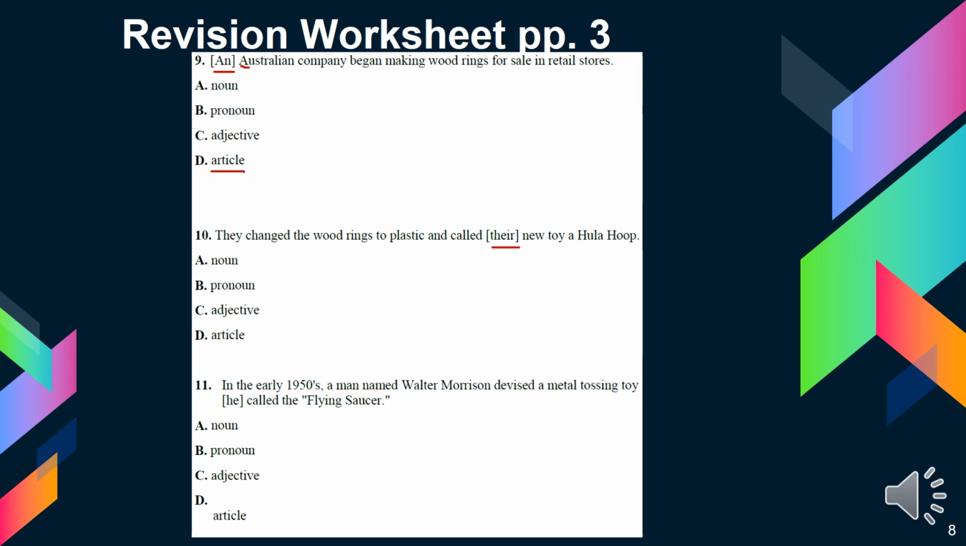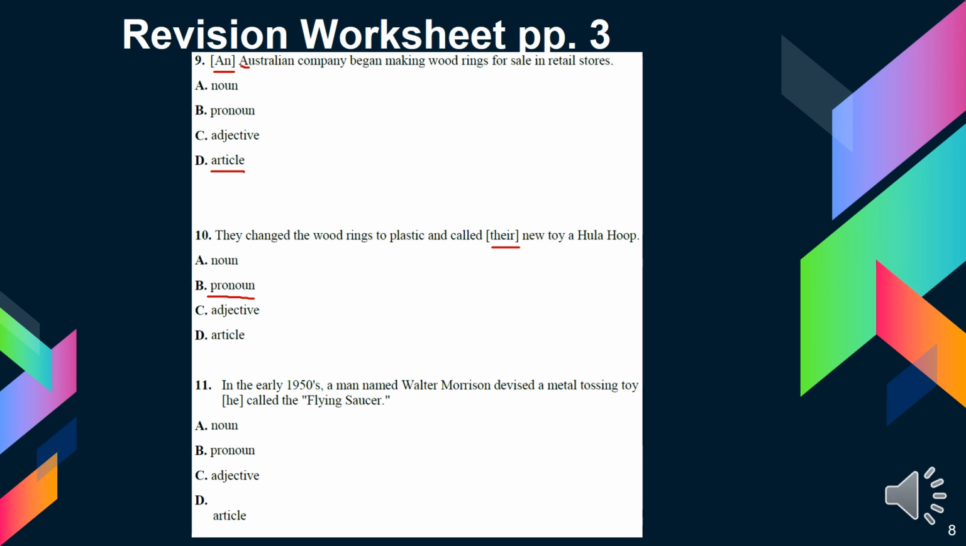Okay, number 10. They changed the wood rings to plastic and called their new toy a hula hoop. So what is the word their? Is it a noun? No. It's a pronoun. We have been studying pronouns, all these pronouns, very common words, for some years now, for 3 years, I think, or 4 years. From grade 2, you are studying these words. There is nothing challenging in them.